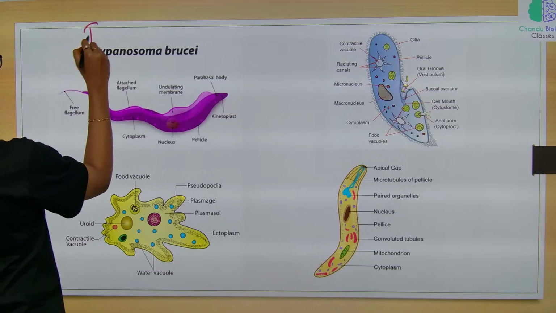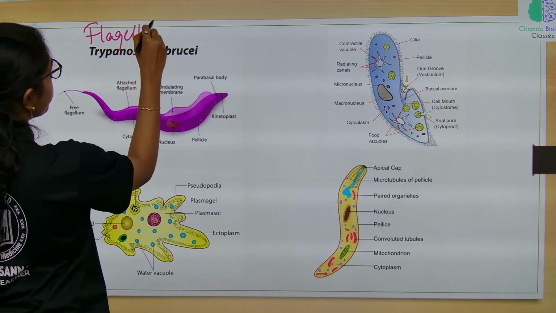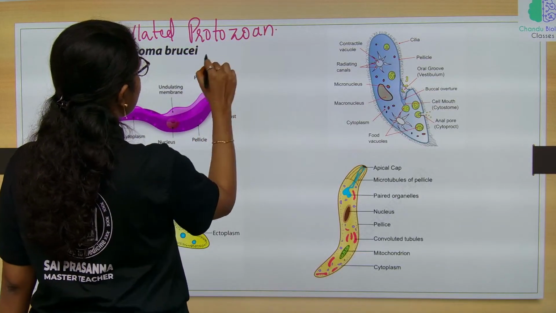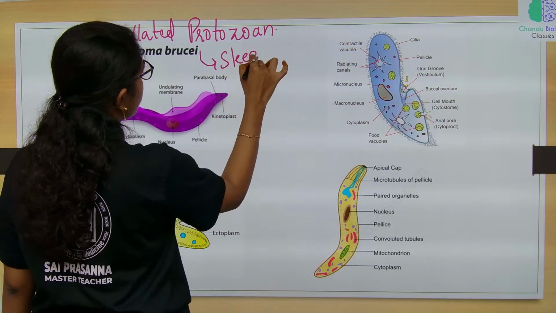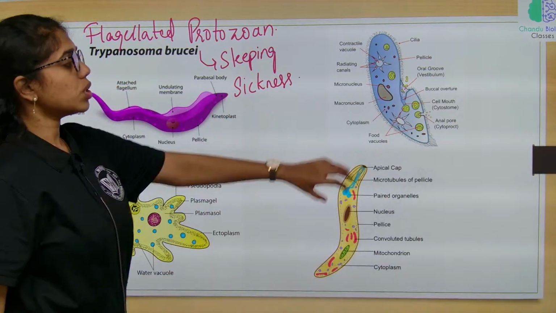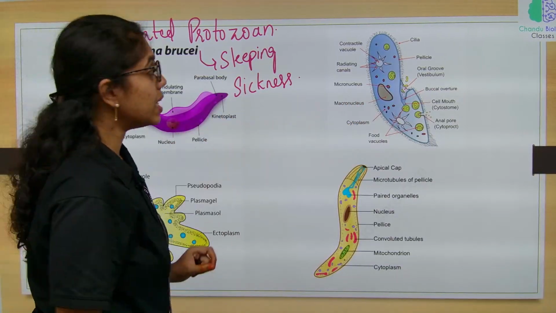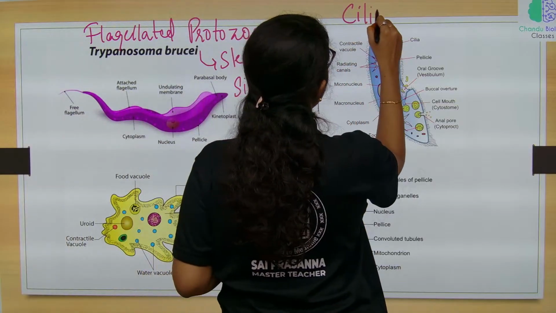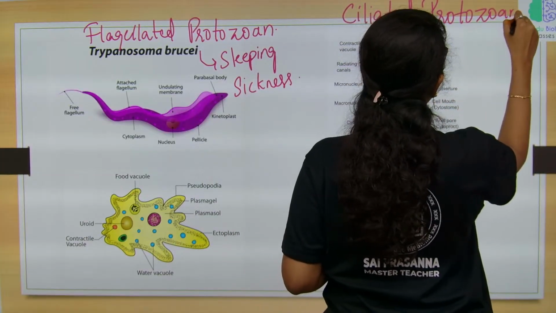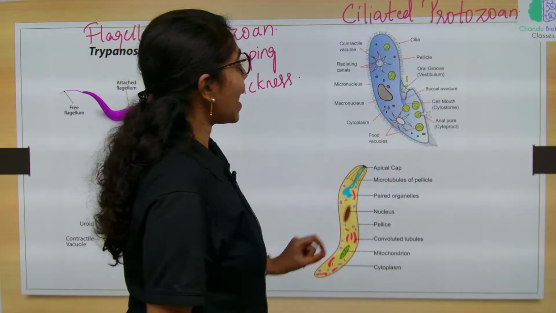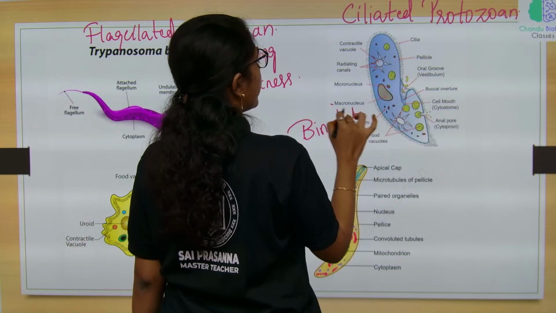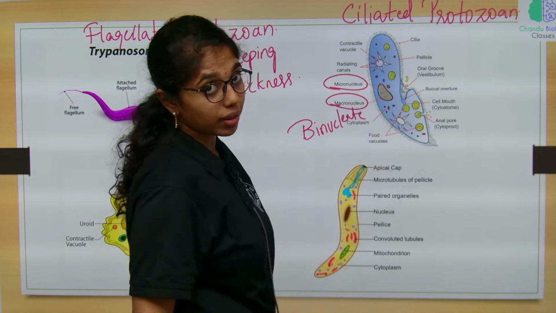This is a flagellated protozoan which causes the disease sleeping sickness. And this is the ciliated protozoan. The best example is Paramecium, which has a binucleate condition, where it has one macronucleus and one micronucleus.